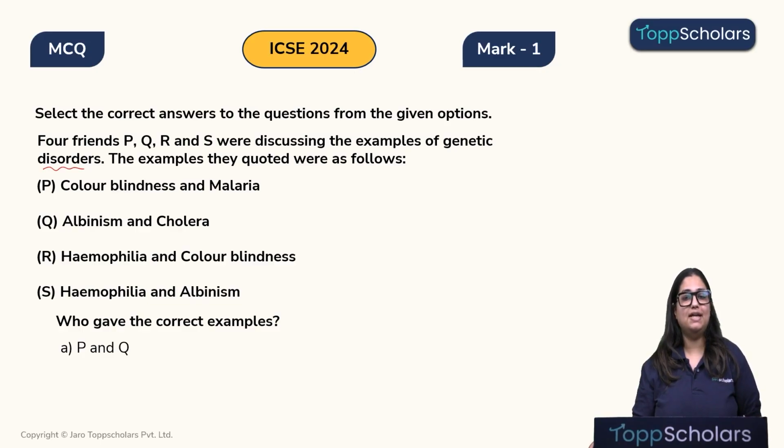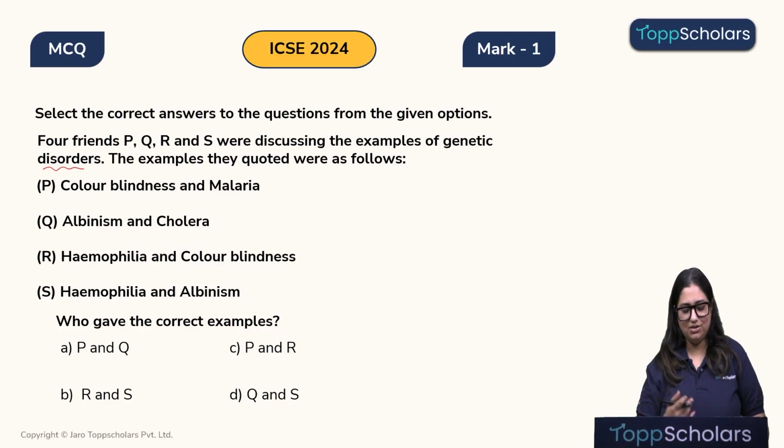So let's look at the options. According to option A, P and Q are correct. According to option B, R and S are correct. According to option C, P and R are correct. And according to option D, Q and S are correct. So let's quickly look into it.